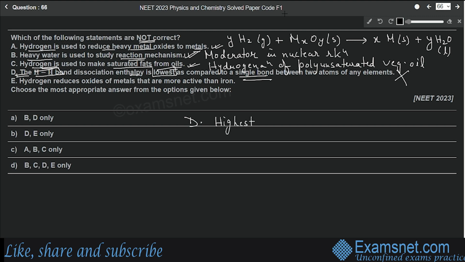And this property is used in atomic hydrogen torch, which generates a temperature of around 4000 Kelvin, and it is ideal for welding of high melting metals. It is used in the welding of high melting metal.